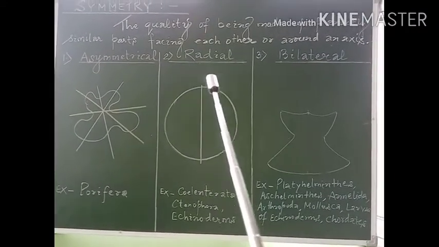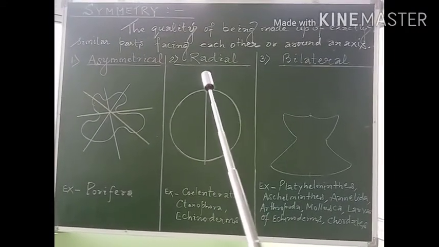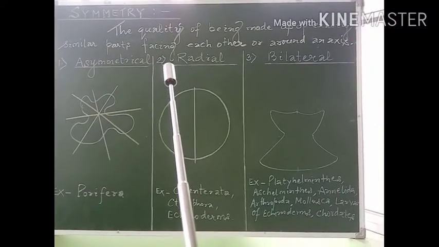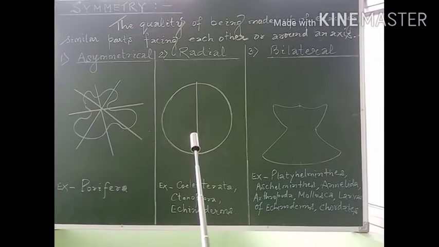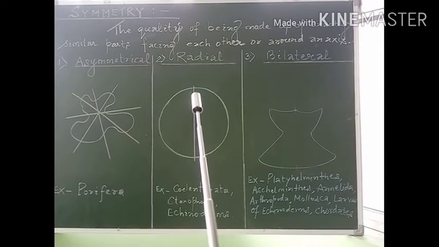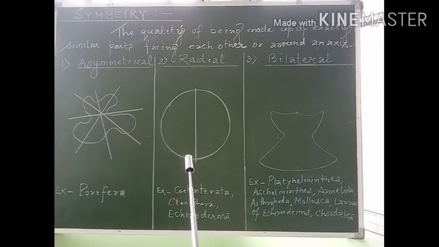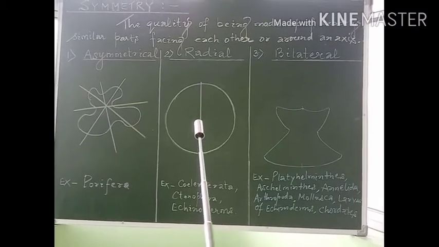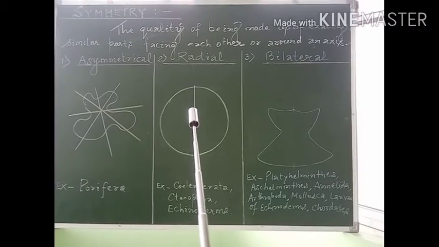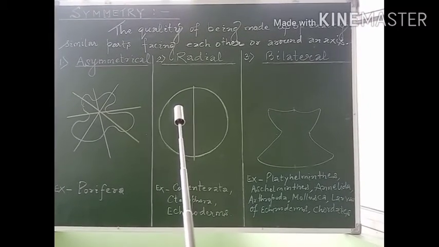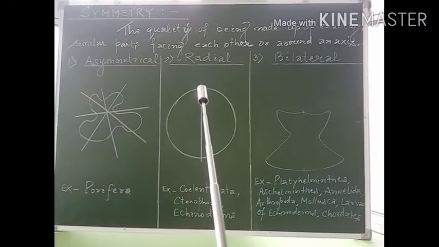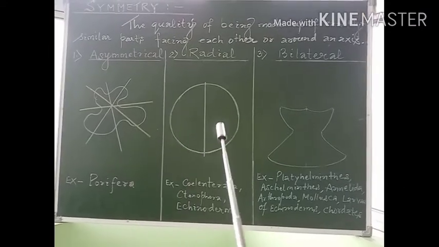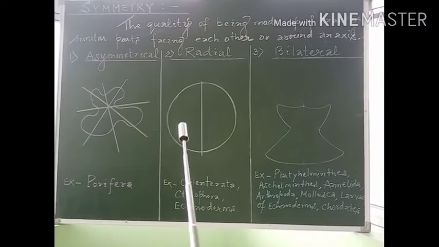Now there is a second type of symmetry, which is called radial symmetry. Radial symmetry means when any plane passing through the central axis of the body divides the organism into two equal halves. In simpler words, when any plane passing through the central axis of the animal divides the animal into two equal halves, it is known as radial symmetry.